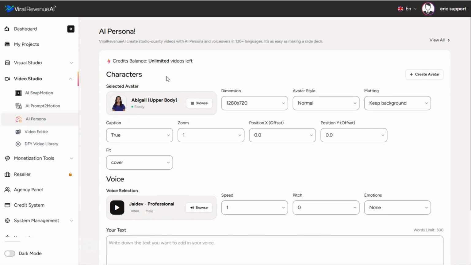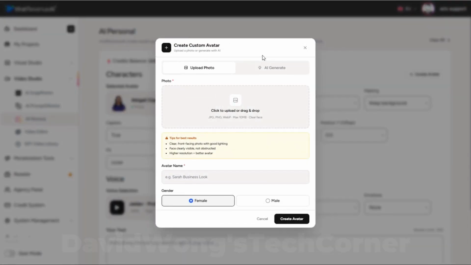And here we have a couple of options. We can choose from a huge library of built-in character avatars, or we can create our own avatar. First, let's look at creating our own avatar. And within this option, you have two choices. You can upload your own photo, or you can use AI to generate the avatar.